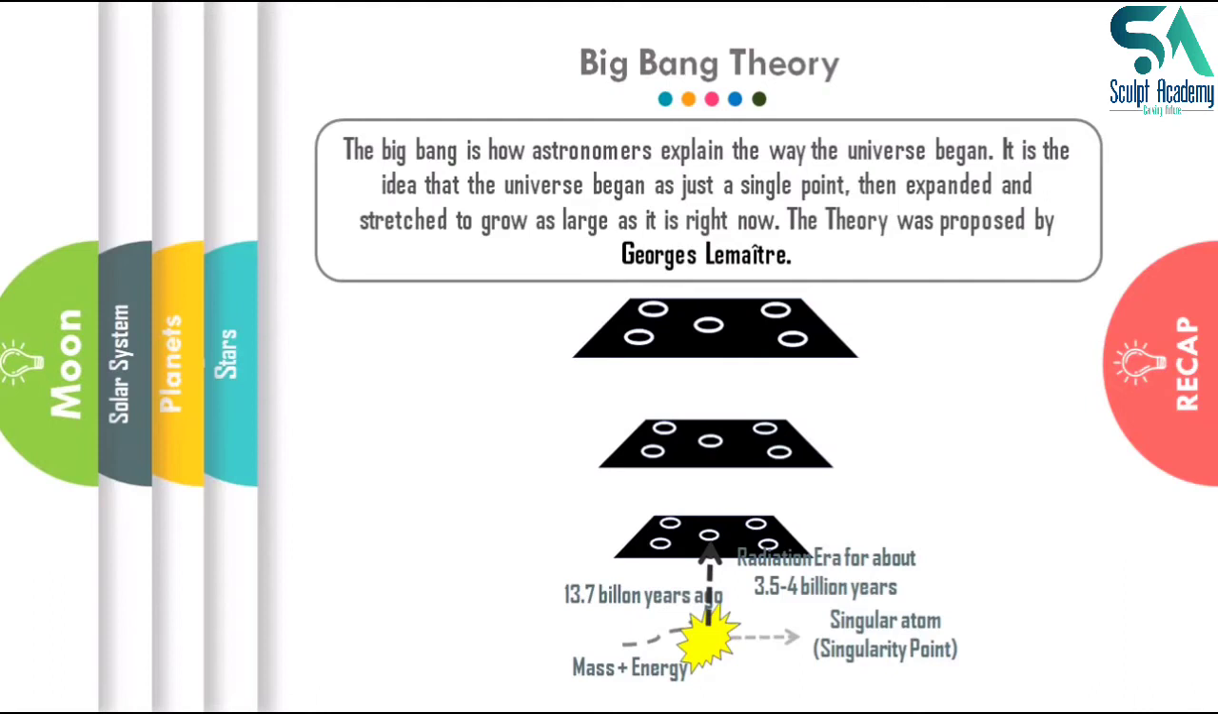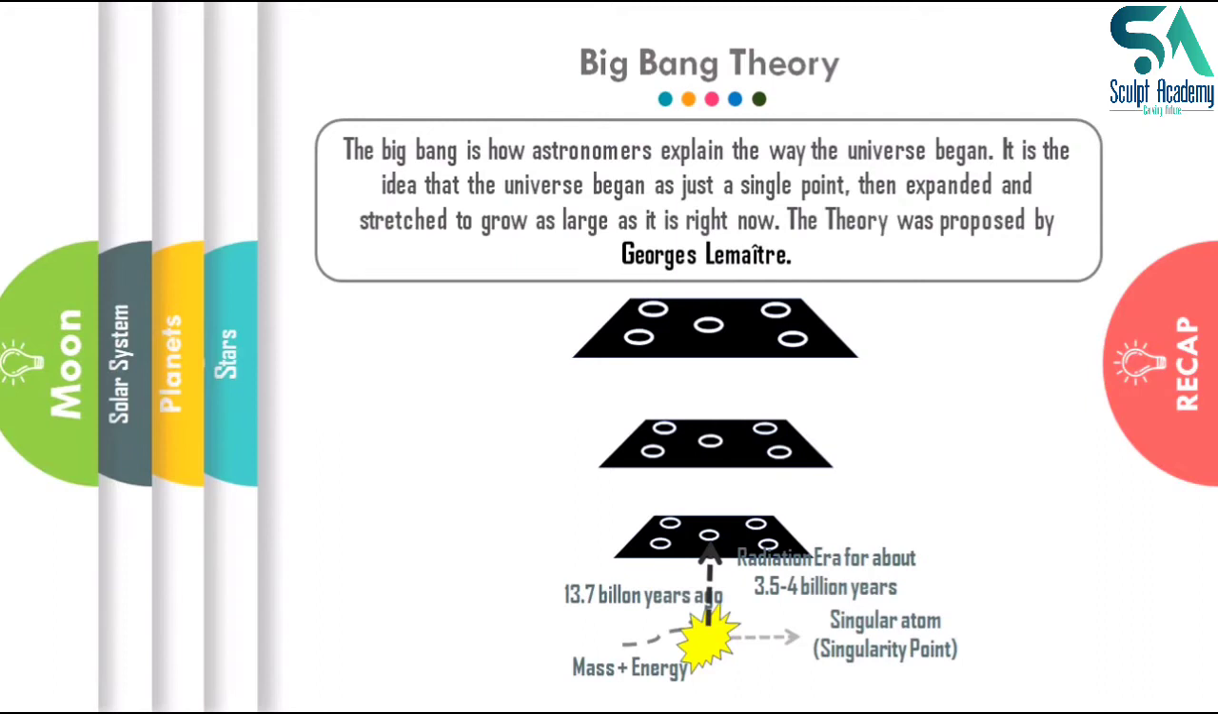Now what did this Big Bang theory tell? It told that there was a singularity point approximately 13.7 billion years ago. The singularity point behaved like a black hole. Black hole means it absorbed all the mass and energy into it, and it became unstable approximately 13.7 billion years ago, and it exploded, and this explosion is popularly known as the Big Bang.